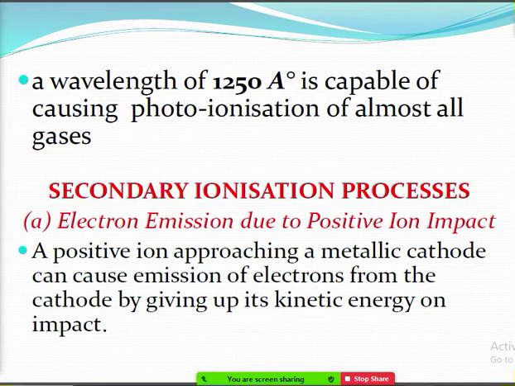Due to ionization, electrons and positive ions are created, and again these positive ions will collide with the cathode. I think you might remember the circuit diagram: anode and cathode plates supplied by a high voltage source. So these positive ions which are formed,